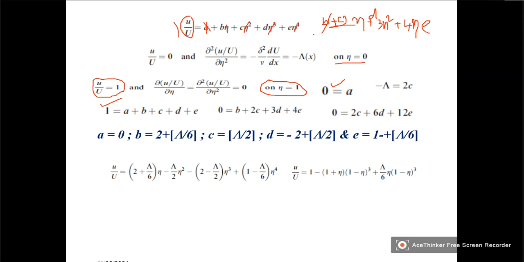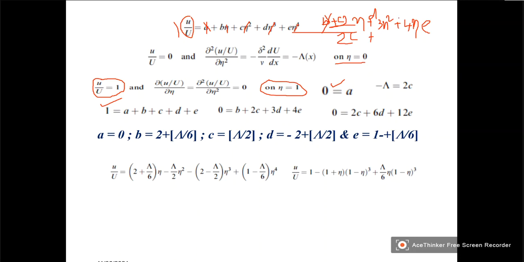So if you differentiate this again, this term will go and this will be 2c